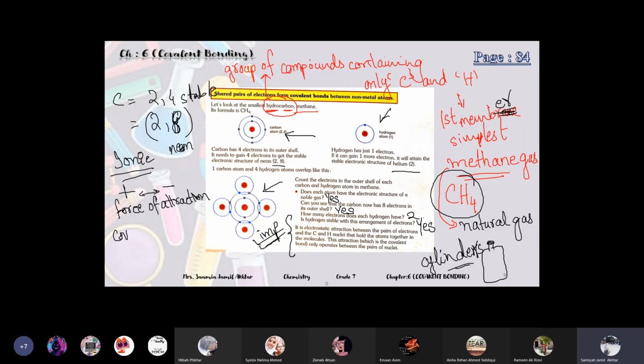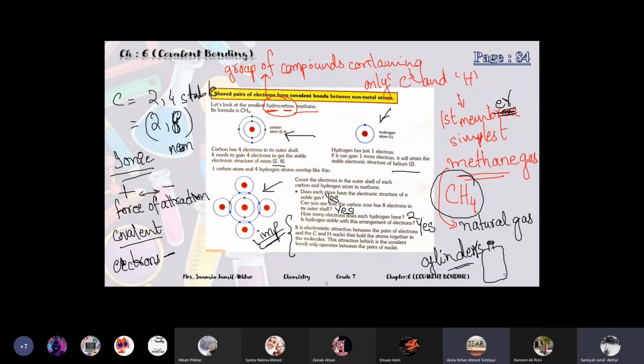But in covalent bond, you can see there is no positive and negative charges. So which force is holding them together? It's written over here, that it is the electrostatic attraction between the pairs of electrons. In covalent bond there are no negative or positive charges, they're just neutral, they're just sharing. Between the pairs of electrons and the carbon and hydrogen nuclei. Nuclei is the plural of nucleus, that holds the atoms together.